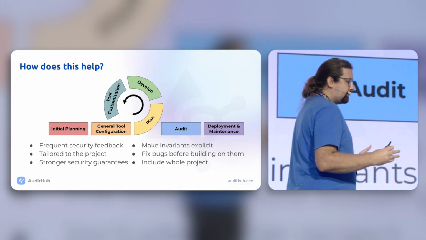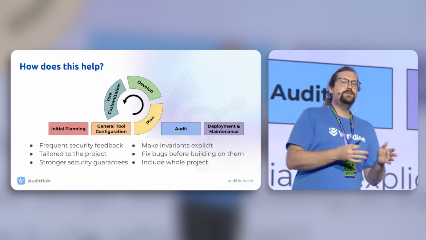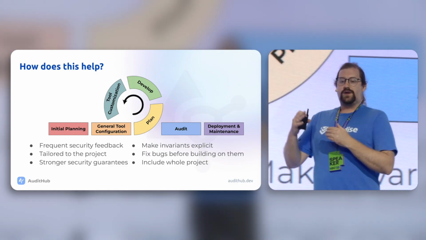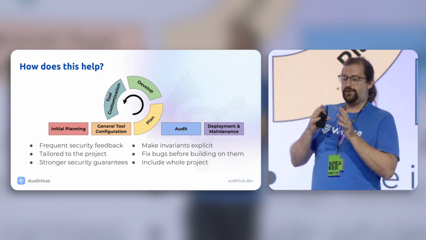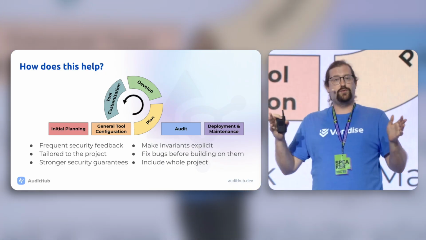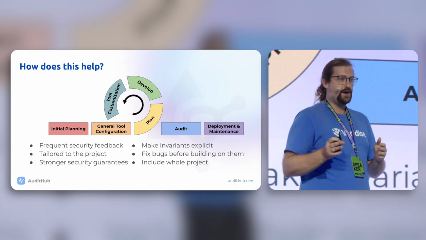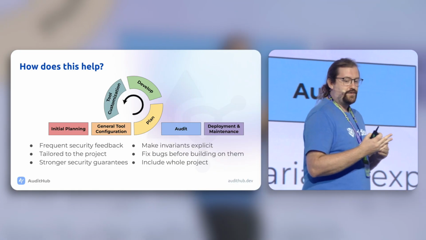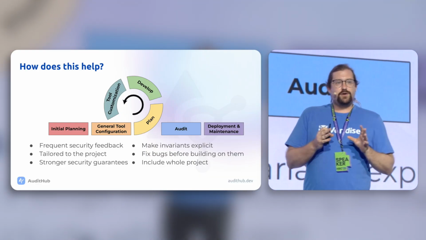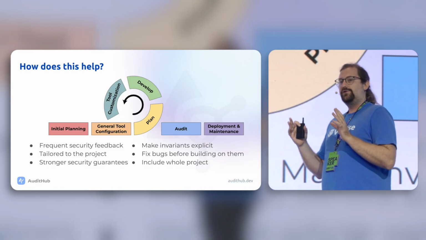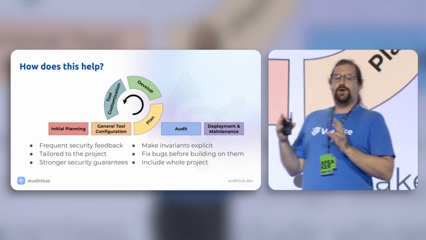Well, basically, security can be integrated more tightly in the development process. So after performing the initial planning and deciding on the tech stack, you can just basically get the tools set up so that they can look for common vulnerabilities in that tech stack. Then, as you continue to develop, you can integrate security evaluations into the development process by tailoring the tools and making sure that any of these vulnerabilities are found early.